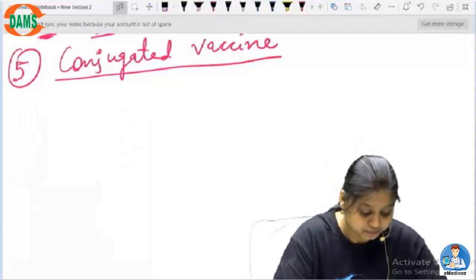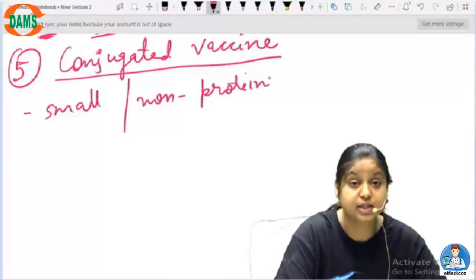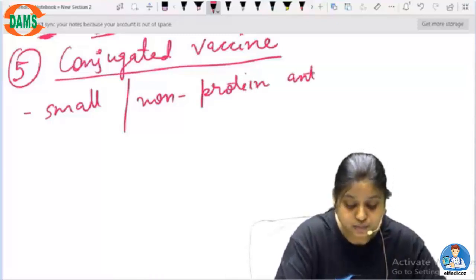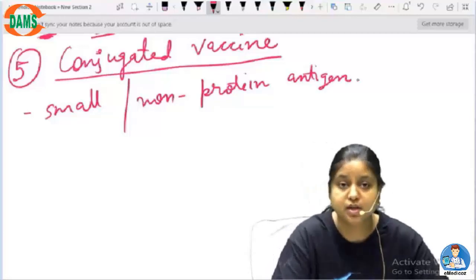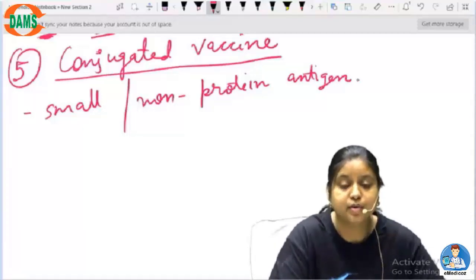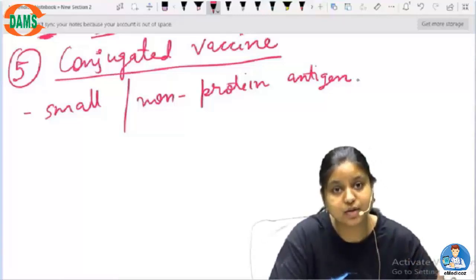So, it is a small or non-protein antigen. You have to understand this, that it is a non-protein antigen. These are very, very small things that you must learn, because they can come into your part B questions and you can easily lose very easy marks.